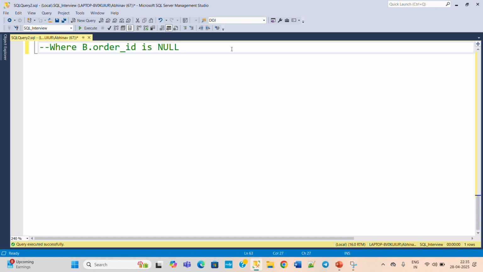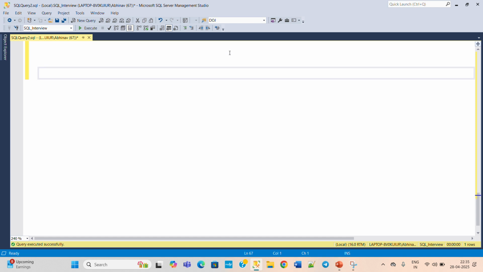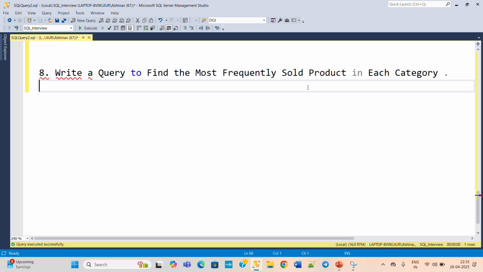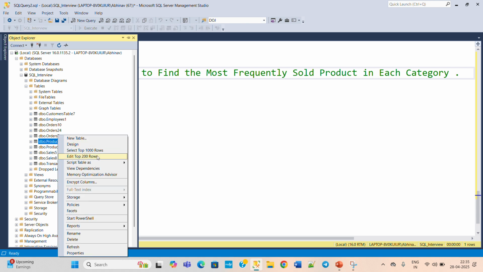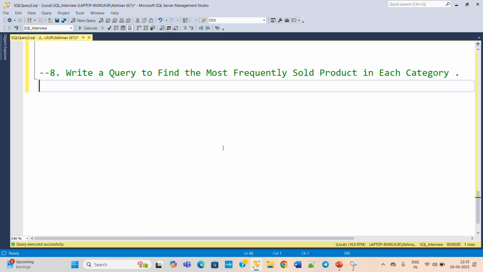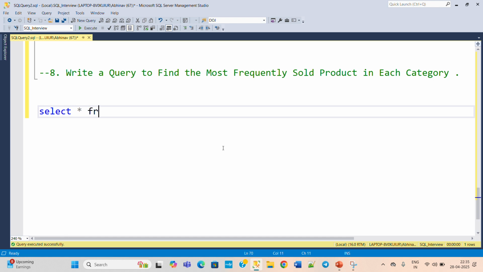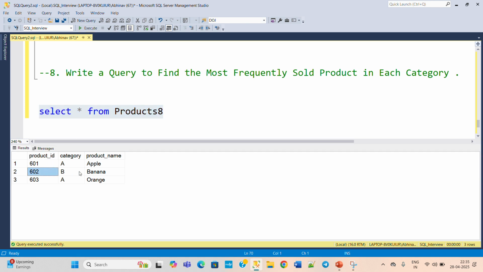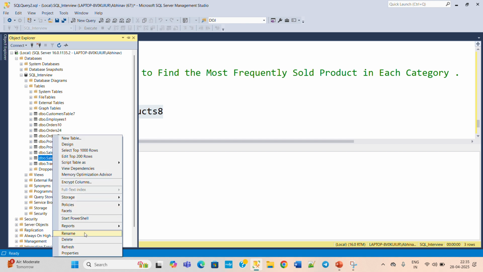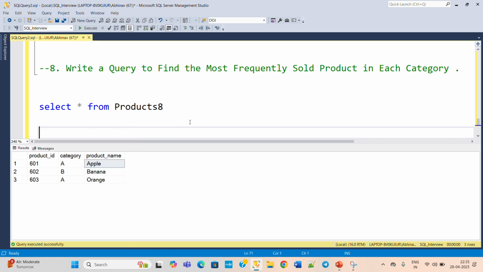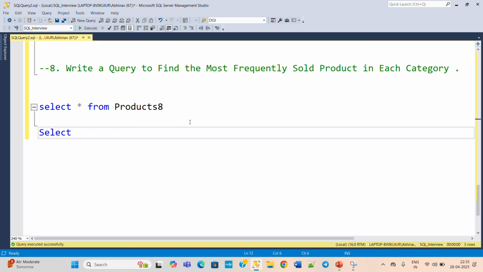So first of all, we will check out the tables used in this particular question. So eighth question, write the query to find the most frequently sold product in each category. For the eighth question, we have two tables. One is the product table. First of all, copy the product table and check what records it has. So select star from product table. So here you can see we have the product ID, category and product name. And then we have the sales table. Okay, so copy this sales 8 table, and then execute this and check the results at first. Select star from sales table.